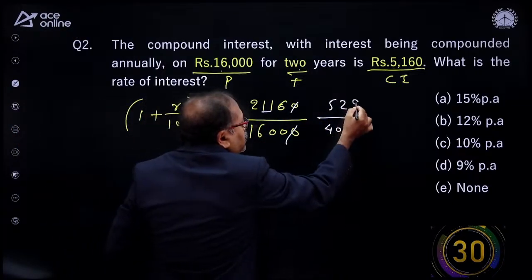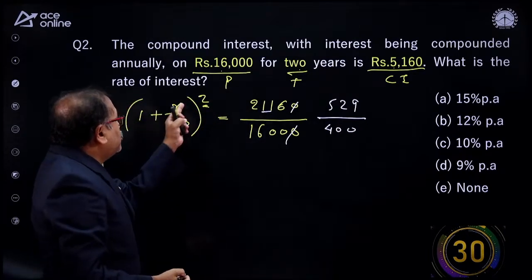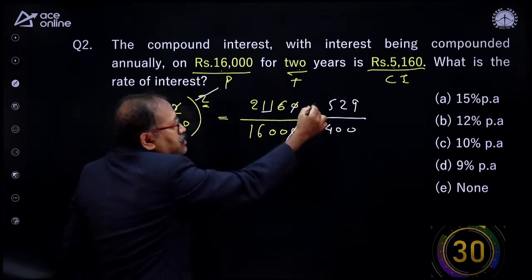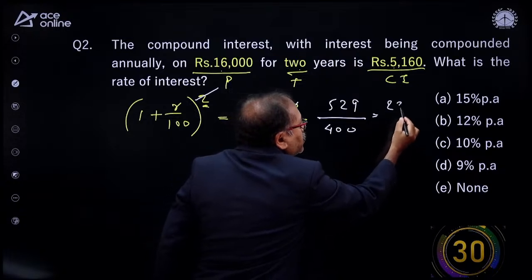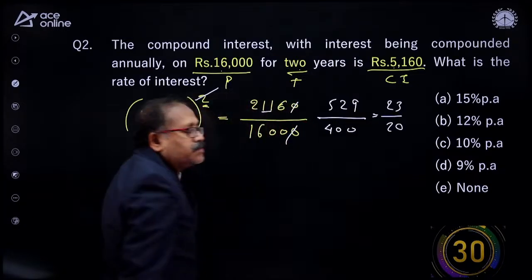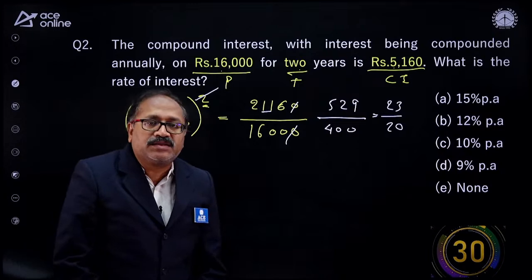Some of my friends say consider it as practice. So when I take the power over here, this is a square root. The square root is nothing but 23 by 20. So this is one of the easier ways to answer this question.